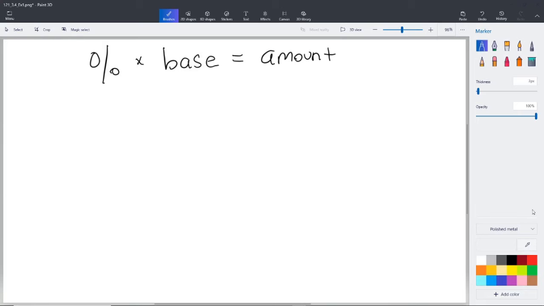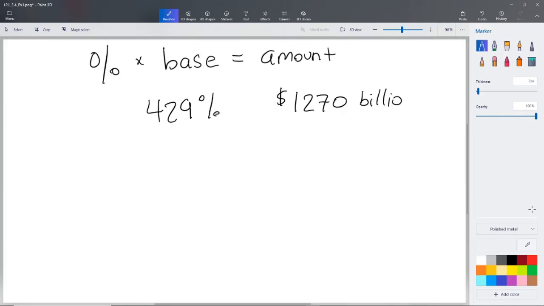But what are the things that do mean something to us? Well, we have 429% is the number given. We also have $1,270 billion. All right, so they've given us 2/3 of the information, and they're asking for the other 1/3. Now, obviously, 429 is related to the percent. Is the 1270 the base or the amount? In our case, it's going to be the amount, because that's what's increased to, it said.